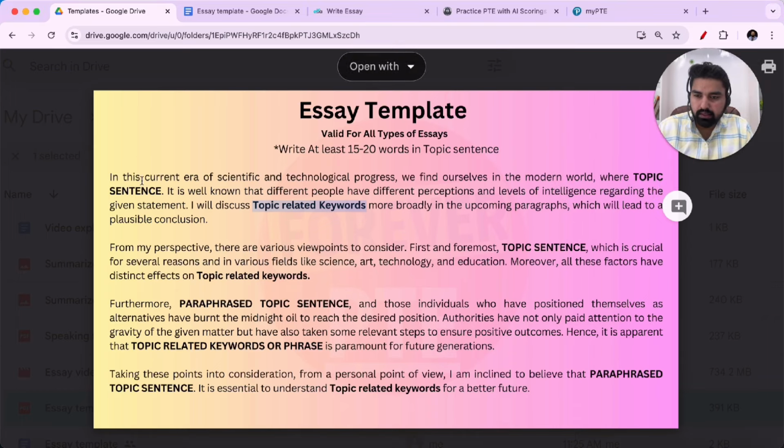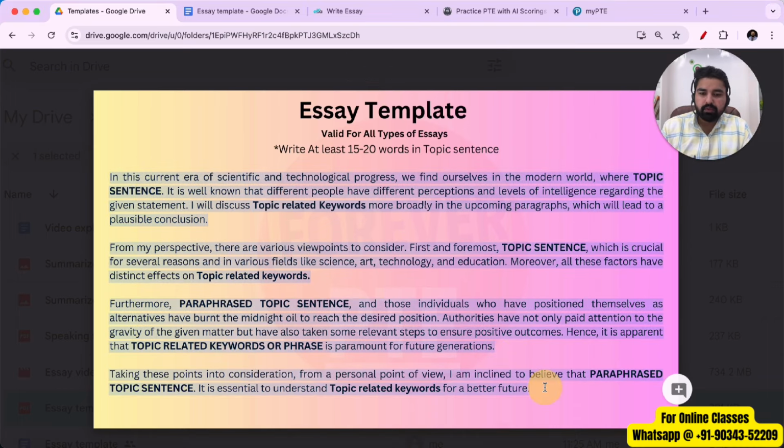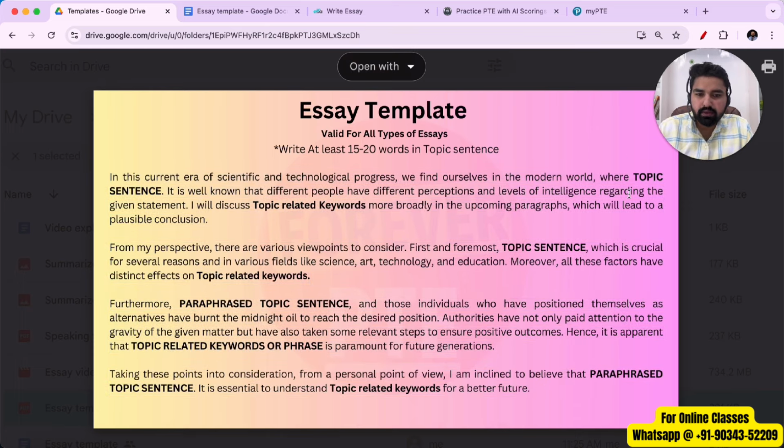Now you can see clearly. There are 4 paragraphs basically, and in those 4 paragraphs we need to write a few topic sentences that are related to the given topic. What we need to do is write topic sentences with a length of somewhere around 15 to 20 words at least. If the topic sentences are small, again you may end up getting 0 marks in your essay. This point is very crucial. And we need to insert a few topic related keywords as well. Again, this point is very important.